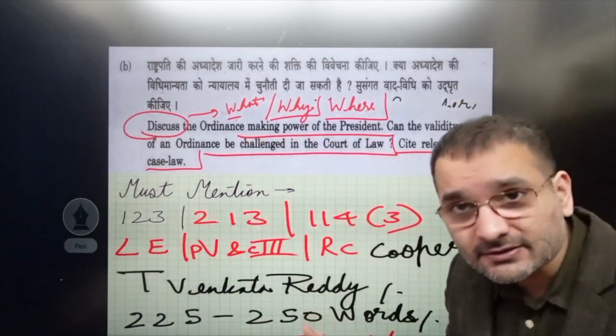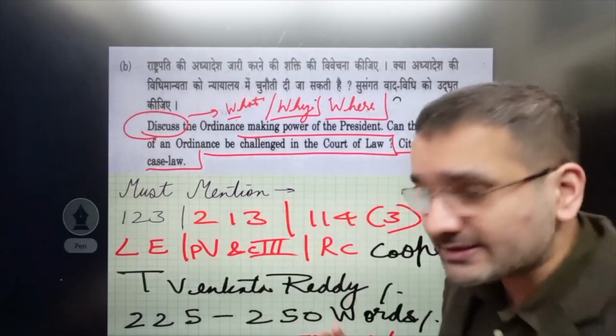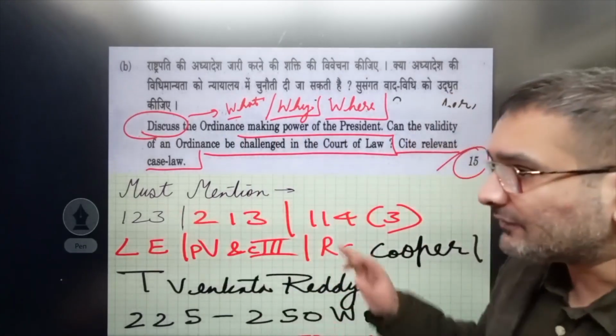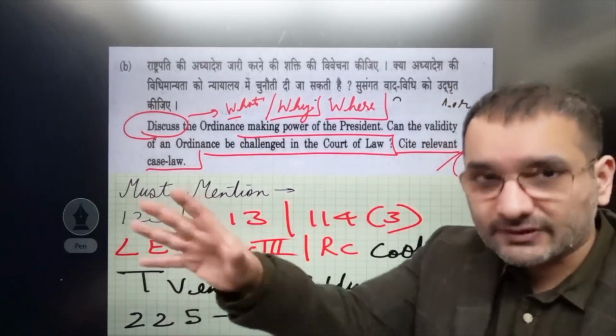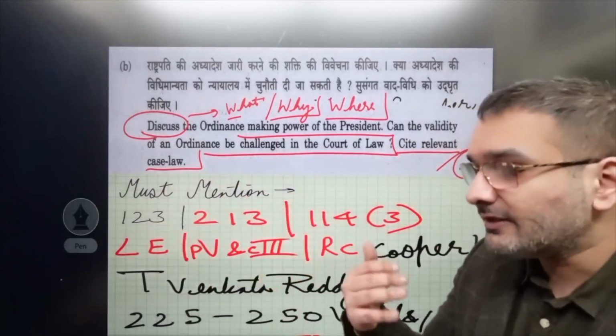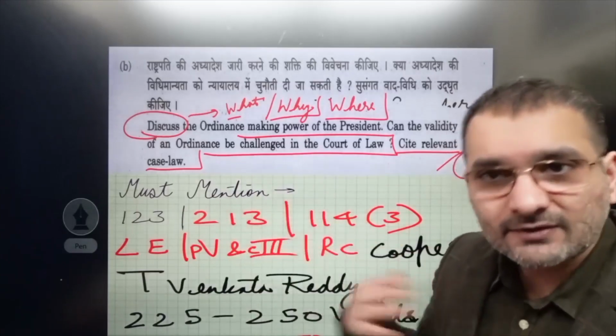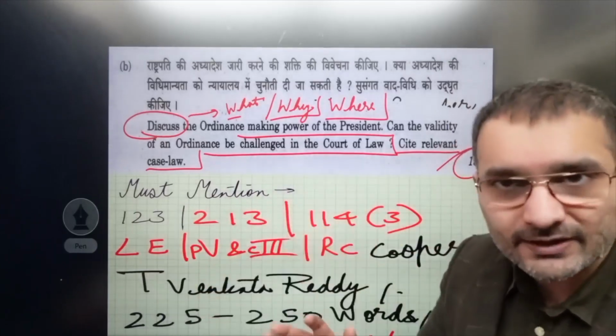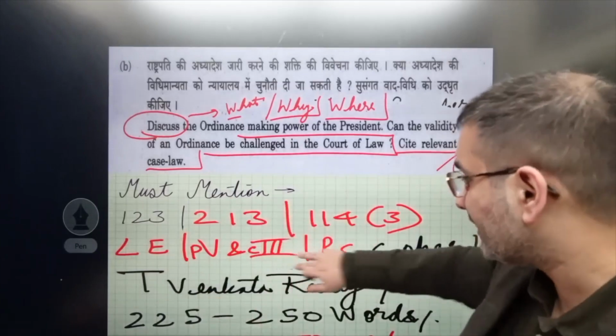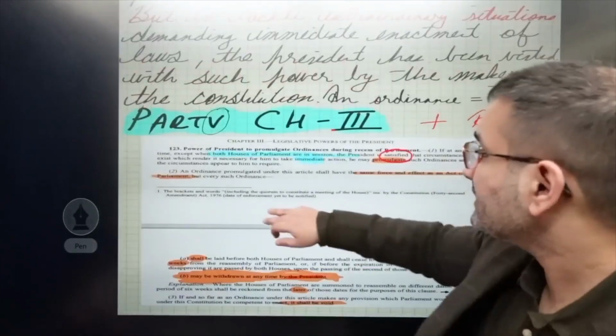So we have discussed it, we know, we have told you it's a legislative power, correct? We have told you where it's given, we're talking to the examiner basically, told you that the governor also has it. We also know that it's in part 5. We also know it's in chapter 3 of part 5. मतलब और माइक्रो डिटेल हमने इनको करा के दे दी है. अब हम जाते हैं जी इस पे आगे.